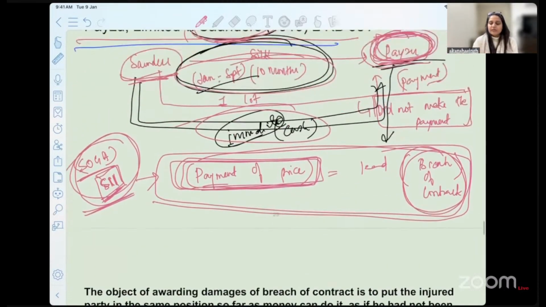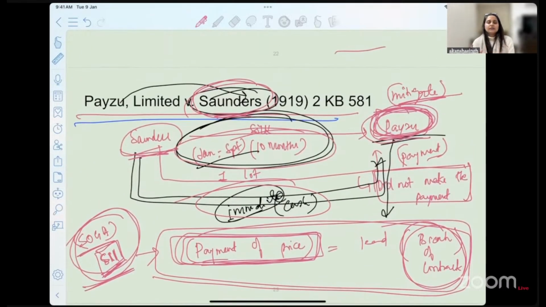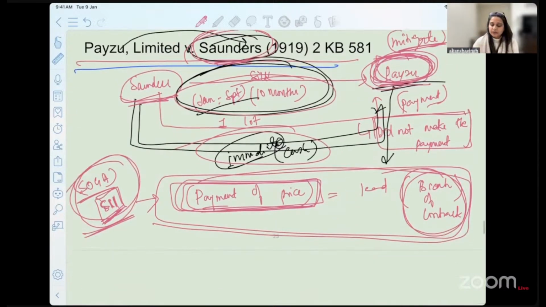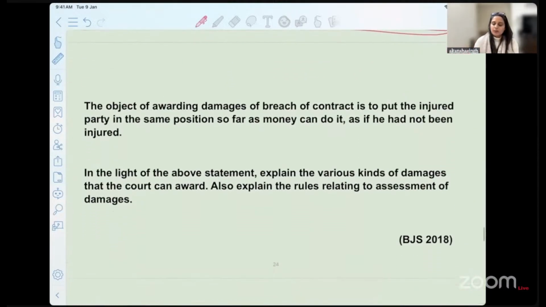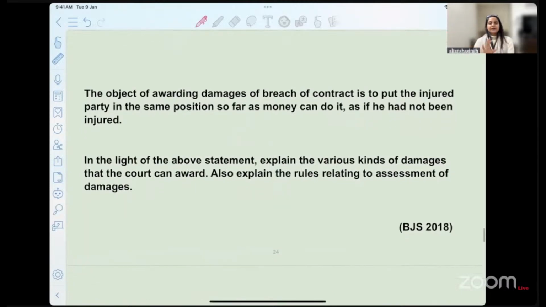So with this we have covered the concept of mitigation of damages and the right of the party to suppress the damage that can happen to them and to do equity. Now we have certain questions that I have mentioned over here. Let's read and find out whether what we have covered in today's class is going to be beneficial for you.